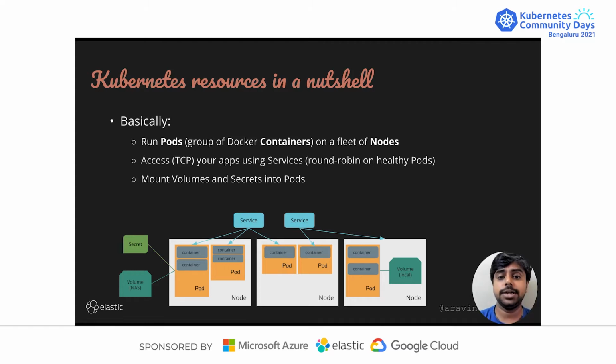And it runs on a fleet of nodes, and it can have services, and it can have secrets where you could store certificates and passwords. It also has NAS volume mounted systems, different types of storage that you could mount onto Kubernetes, and then it can manage on a large scale. It is a distributed system, and there are multiple moving parts, and it helps you orchestrate your workloads and achieve scale and reliability.